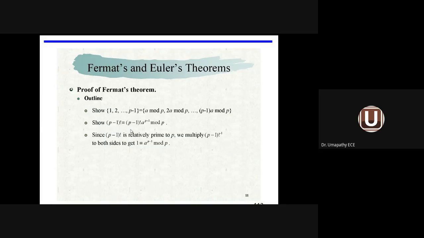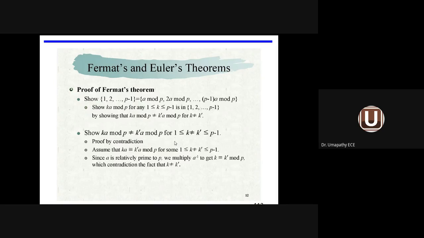Second one, P minus 1 factorial equals P minus 1 factorial into A power P minus 1 mod P. And third one, we have to show that P minus 1 factorial must be relatively prime to P. I was telling you two numbers are said to be relatively prime to each other if they have a GCD value 1. Other than 1, no other divisor will be available. In such a case, we can say they are relatively prime to each other. So these are the 3 steps outlined to show the proof of Fermat theorem. That is given one by one here.